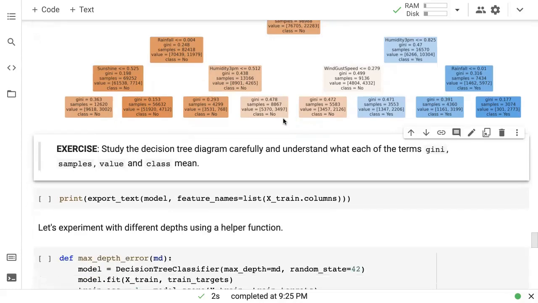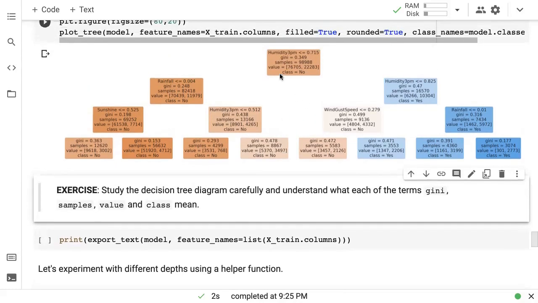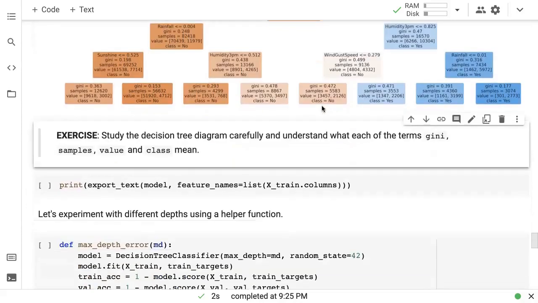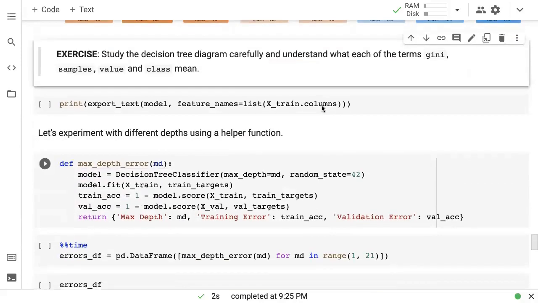Okay. So this is what you want to study carefully, because at this point, we already know that we can predict with 83% accuracy simply by looking at humidity, rainfall, sunshine, wind gust speed, and that's it, right? So just 4 out of the 23 plus columns can be used to get a prediction of 83% accuracy.